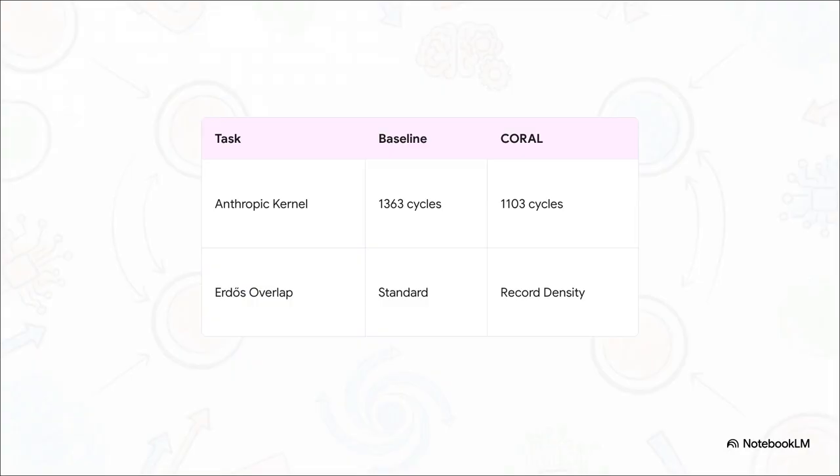And it wasn't just the Anthropic kernel either. Across 11 different tasks spanning intense mathematical and systems optimization, Coral set 8 new state-of-the-art results. For example, on the highly complex Erdos minimum overlap problem, Coral hit record density scores with 10 times faster evolution. Because of that horizontal parallelism, the agents can pursue all these diverse local directions at the same time, organically diffusing successful techniques through their shared memory. It completely pushes the boundaries of what these models can naturally discover.